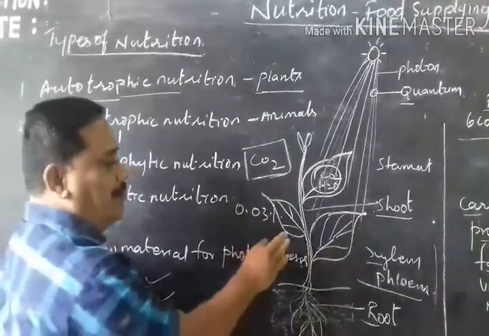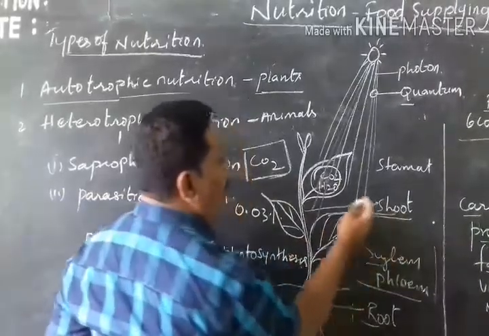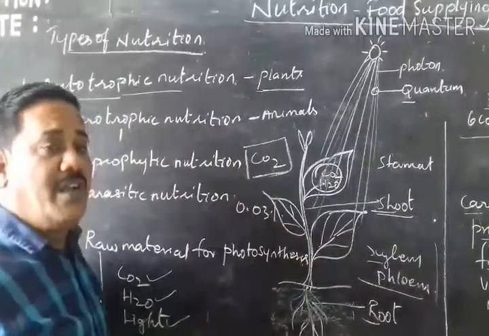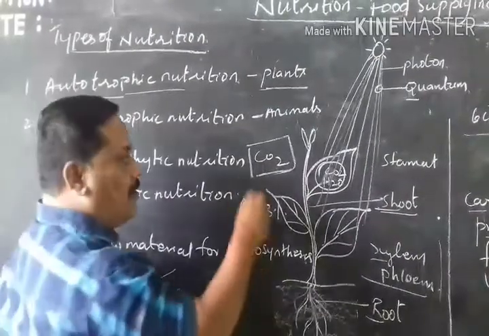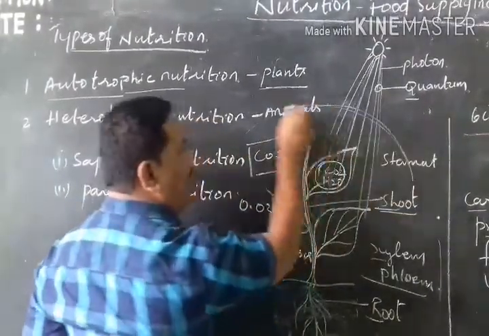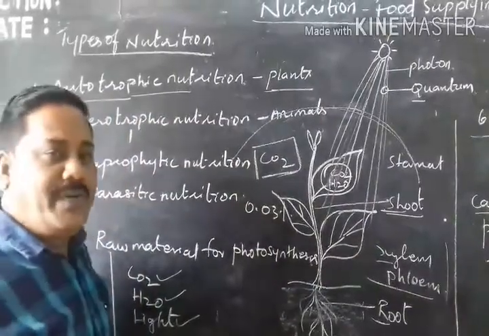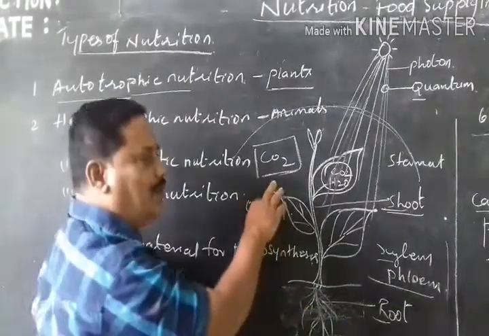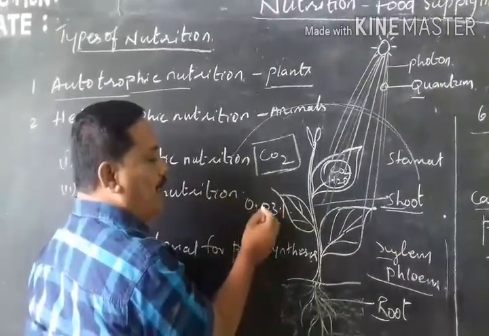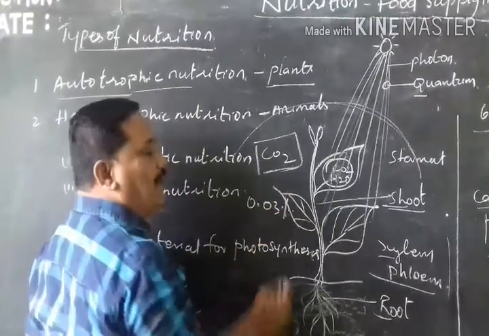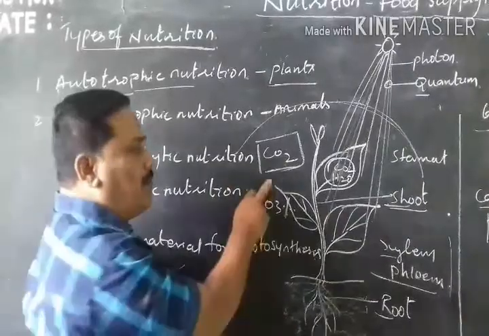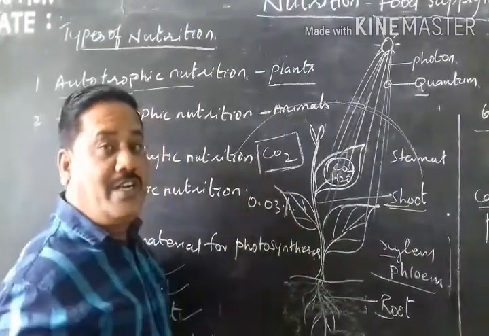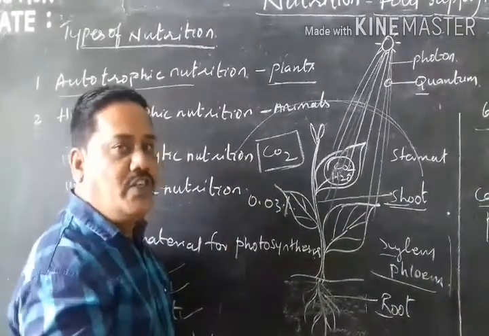Okay. Now the second part is the shoot. The shoot part absorbs carbon dioxide. Where is carbon dioxide present? In the atmospheric air. How much carbon dioxide is present in the atmospheric air? 0.03% of carbon dioxide is present in the atmospheric air. How does the carbon dioxide diffuse into the leaf?